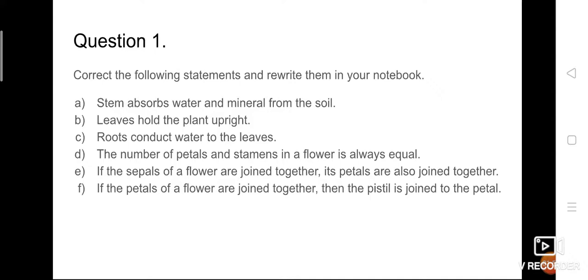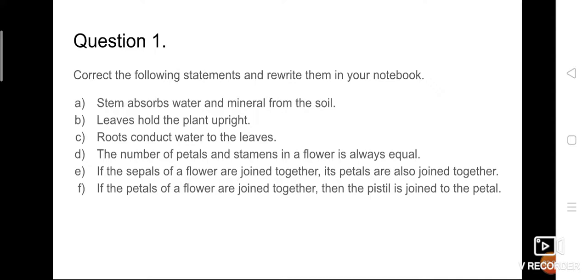Statement B. Leaves hold the plant upright. This is also not correct. Actually, leaves are one of the parts of the plant, but they are not holding the plant straight. So what comes here? Instead of leaves, what do you have to write? Stem. Stem holds the plant upright.